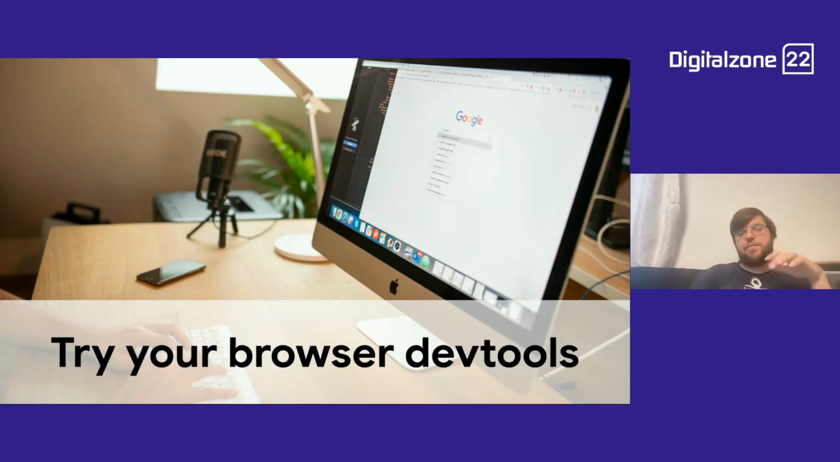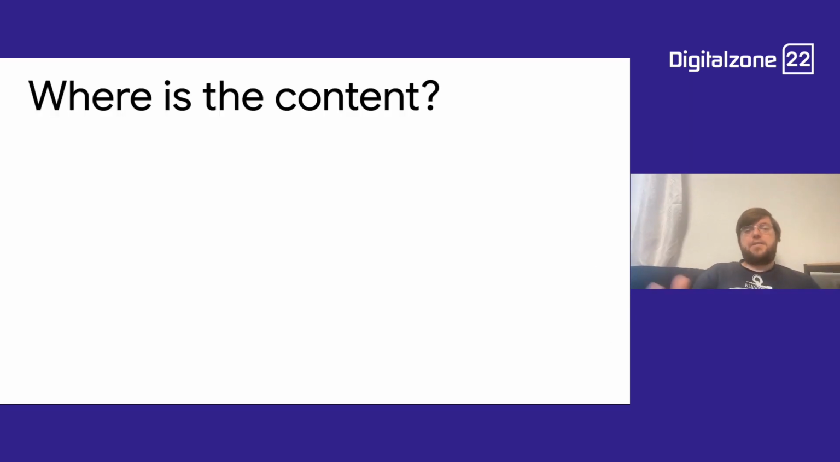Your browser has different ways of getting into your developer tools. One would be to right-click and say inspect. That takes you to the developer tools. Some have a menu, like view developer tools or something like that. It depends a little bit on your browser, but the browser developer tools are pretty good in all the browsers these days. Okay, so what can we do?